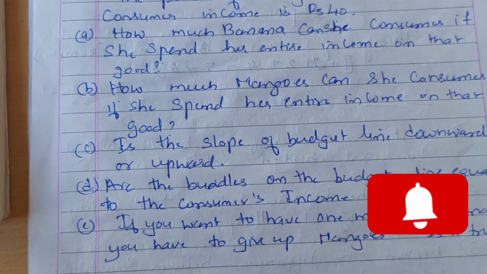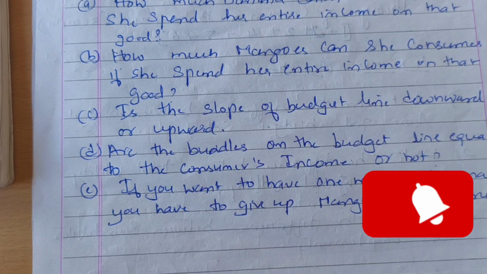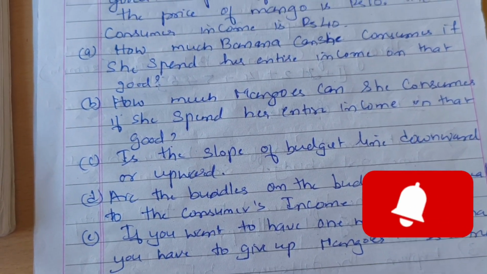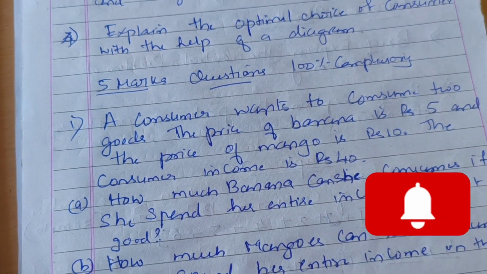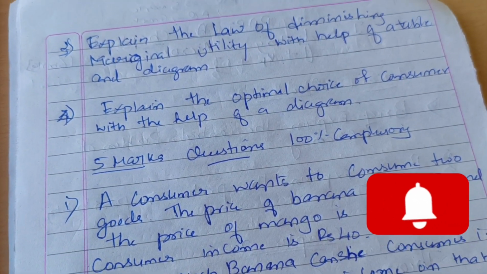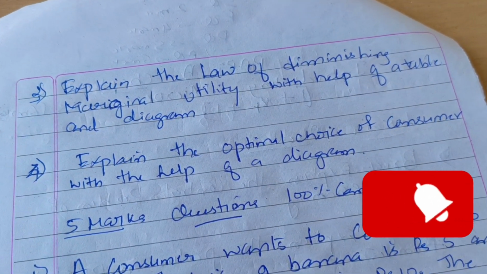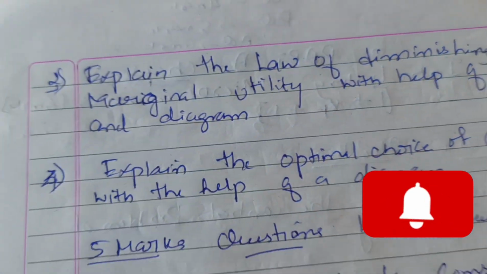And there will be one practical oriented question for 5 marks. It is a compulsory question you will get in the annual exam, and for the past 5 to 6 years it has been repeated. So if you study this practical oriented question, you will get 5 out of 5 marks, and you can easily score the 5 marks.